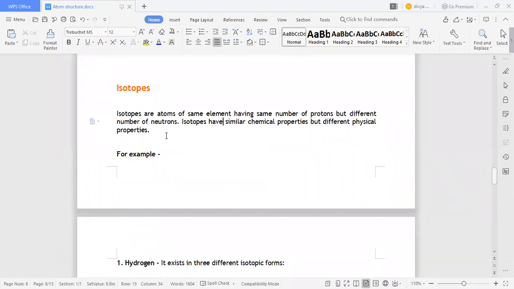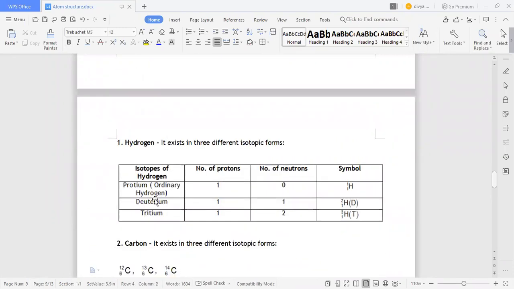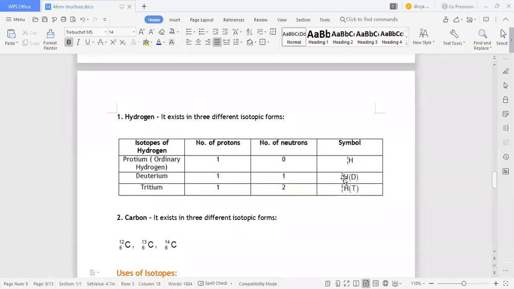For example, hydrogen exists in 3 different isotopic forms. Ordinary hydrogen has 1 proton and 0 neutrons. Deuterium has 1 proton and 1 neutron, so that is 2 over 1, D. Tritium has 1 proton and 2 neutrons, that will be 3 over 1, T. The number above is the mass number and the number below is the atomic number.